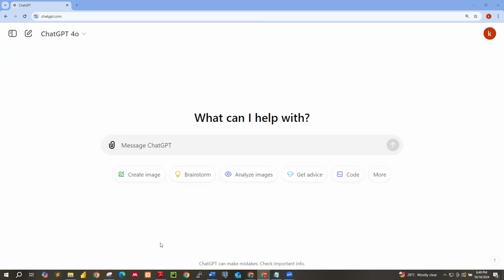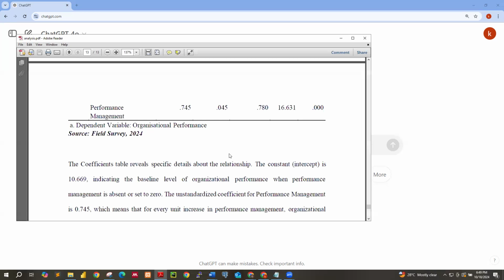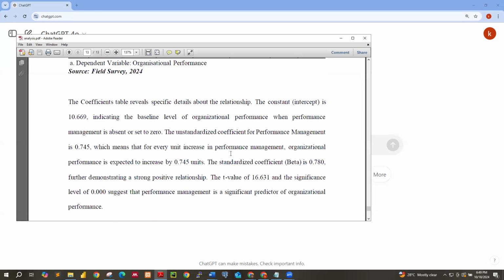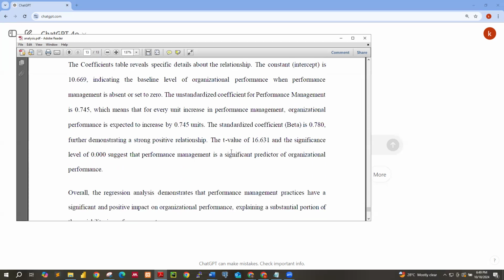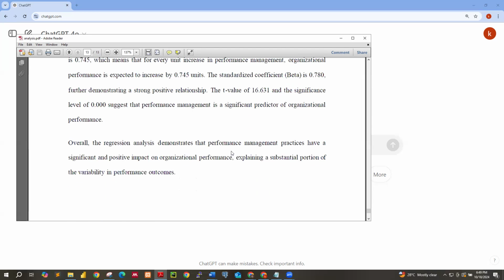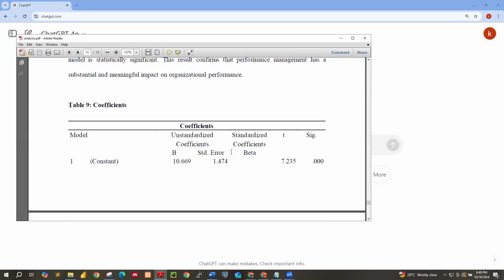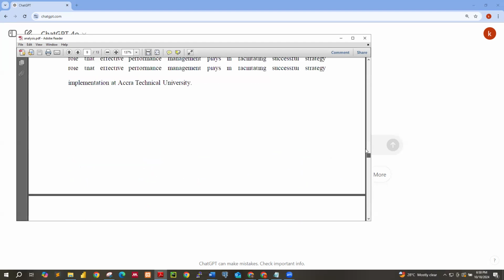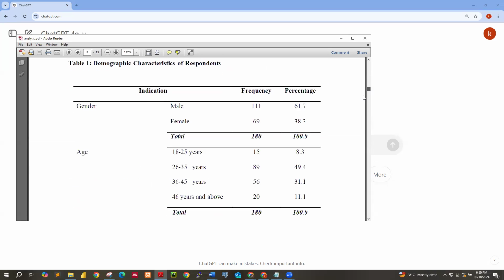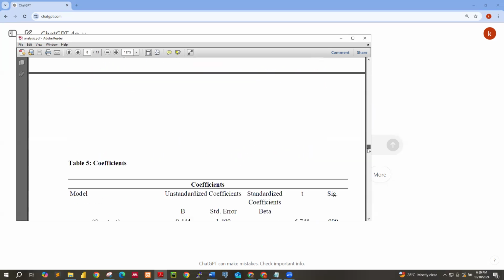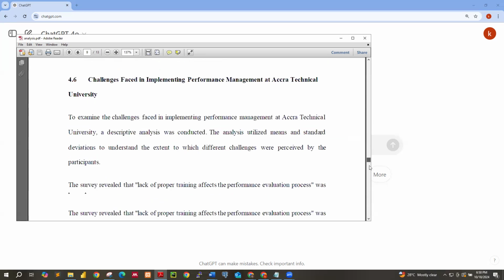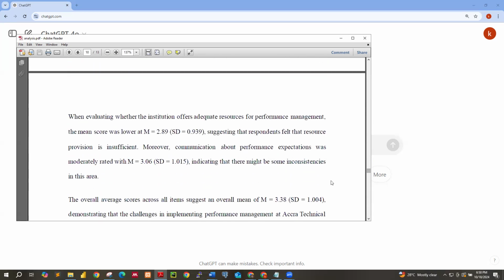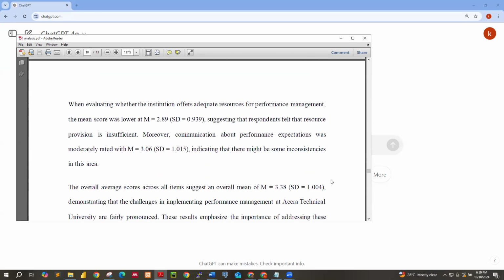So, for instance, let me share with you this particular PDF file. I have extracted the chapter 4 from a whole thesis or project work. Everything is here. I have my coefficients, I have absolutely everything. This is only the chapter 4 section of the work. So I'm just going to show you how you can prompt this so that you can do more. You can do more, actually.